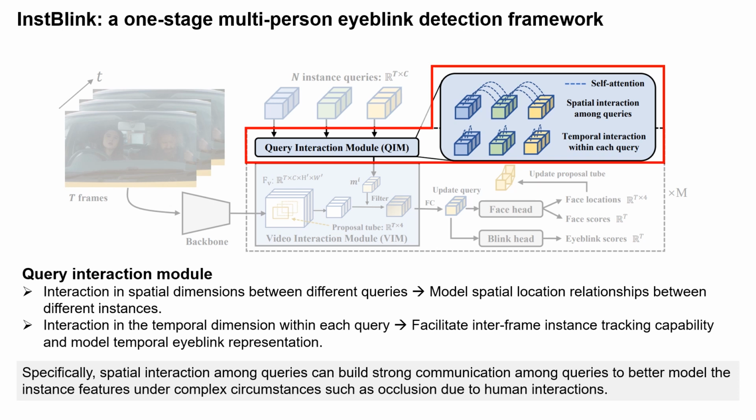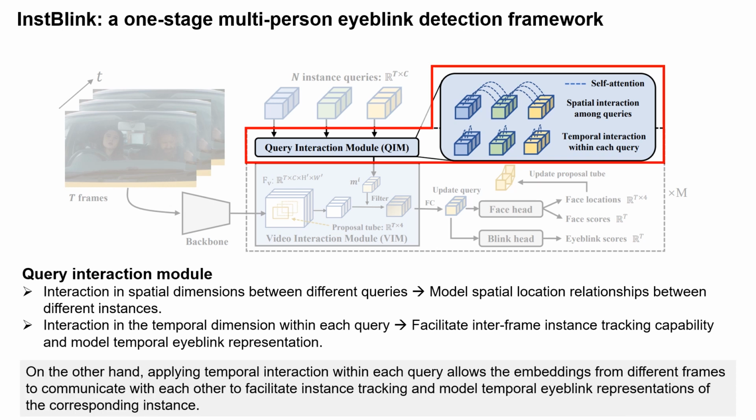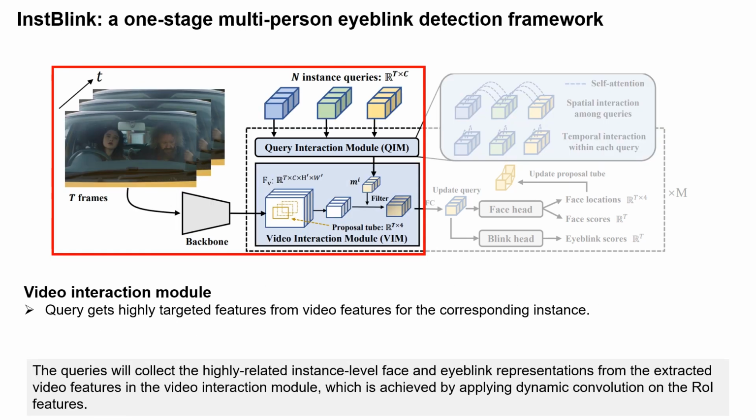Specifically, spatial interaction among queries can build strong communication among queries to better model the instance features under complex circumstances such as occlusion due to human interactions. On the other hand, applying temporal interaction within each query allows the embeddings from different frames to communicate with each other to facilitate instance tracking and model temporal eyeblink representations of the corresponding instance. The queries will collect the highly related instance-level face and eyeblink representations from the extracted video features in the Video Interaction Module, which is achieved by applying dynamic convolution on the ROI features.